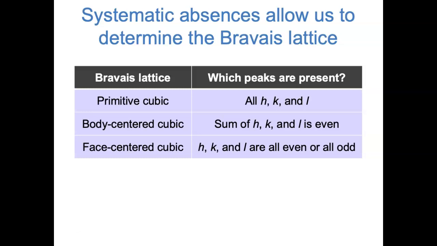For a crystal with a body-centered cubic Bravais lattice, the peaks that are present are the ones where the sum of h, k, and L is even. And for a crystal with a face-centered cubic Bravais lattice, the peaks that are present are the ones where h, k, and L are either all even or all odd.